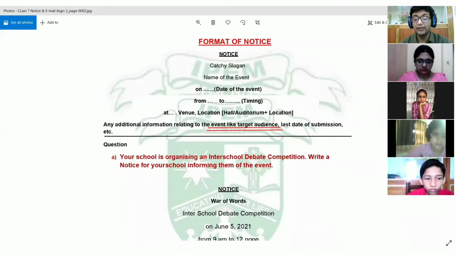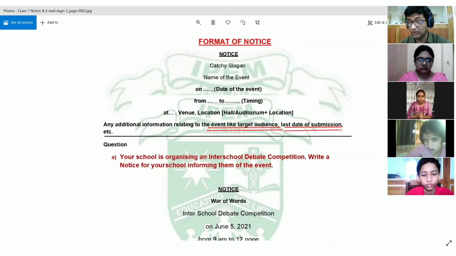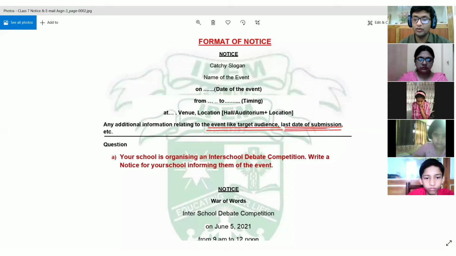All right. Then you will have to mention if there is any last date of submission or anything in the notice, that if the person has to submit their names for the competition, then what is the last date up till when they can submit their names for the competition, right? So all these details you have to mention in the notice. Now you have seen the format. Now I will show you a ready-made format.